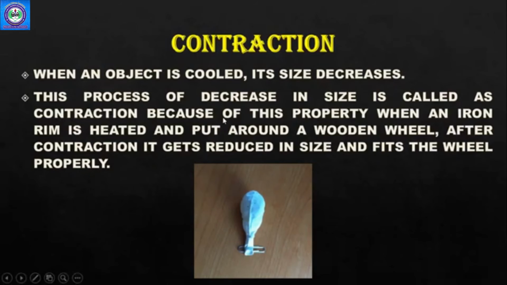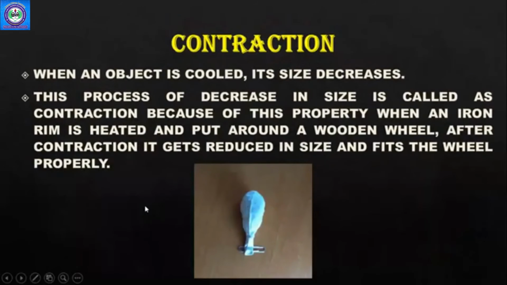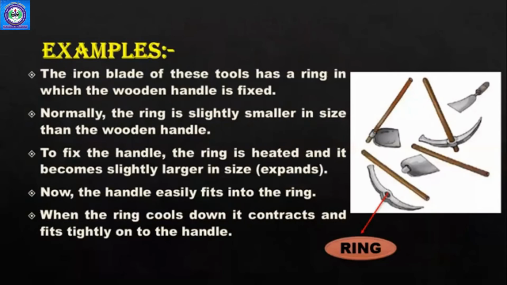Okay, as you can see in the picture, this is a balloon. In expansion, as you can see, the size increased, and when we release the air, it decreases in size, right? So this is known as contraction. Then we have a few examples of expansion and contraction. You can see this is a ring.